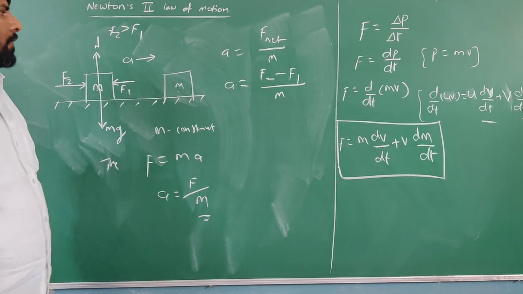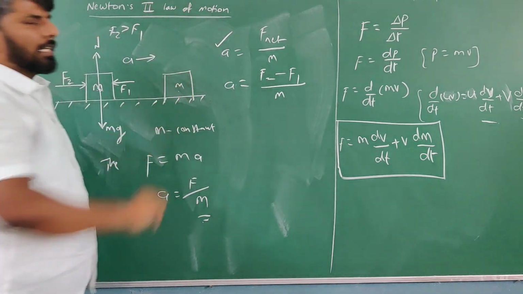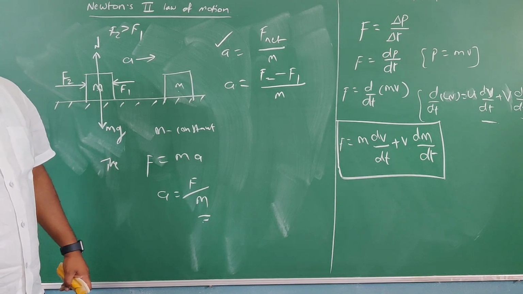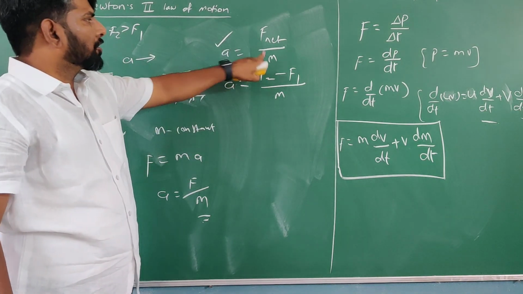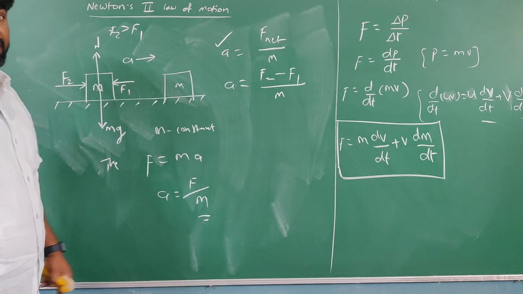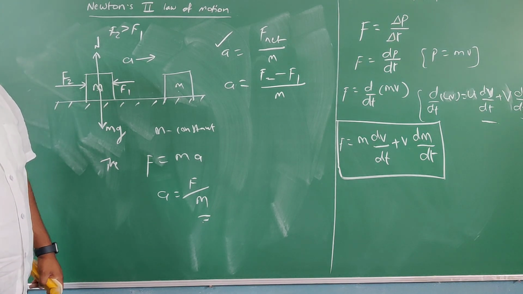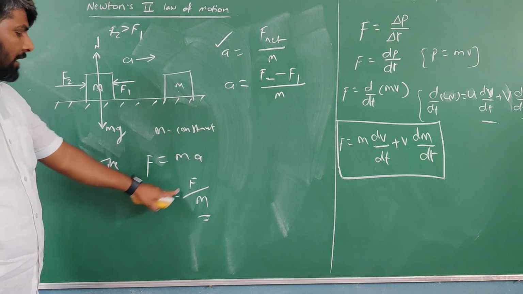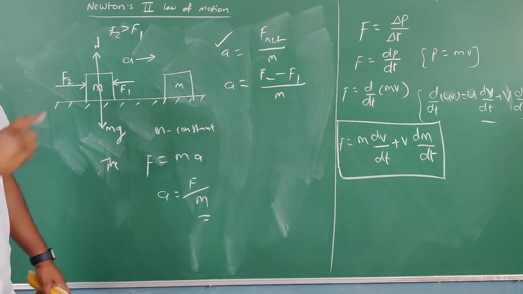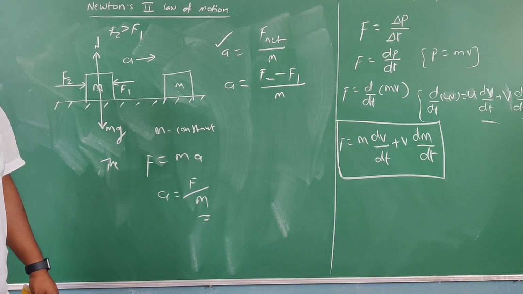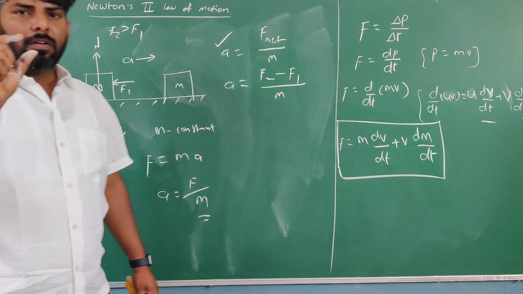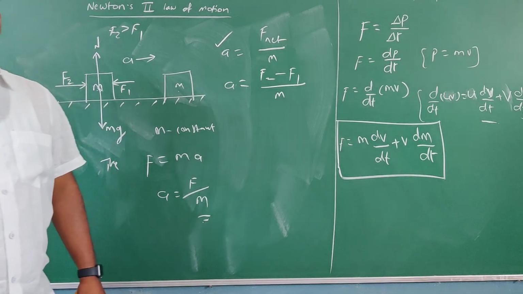So if multiple forces are acting on the same body, then for finding the acceleration, A equal to net force by mass. If a single force is acting on a body, then for finding the acceleration when its mass is constant, A equal to F by m. These variations you must remember. And I am going to provide some small problems, just go through them and solve them. Okay.